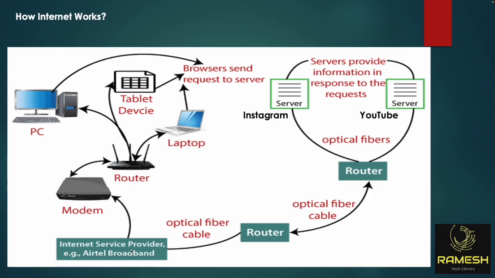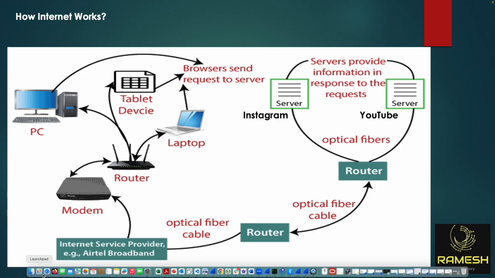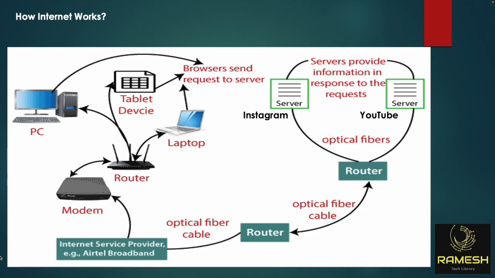How do service providers get the internet connection? They also get it from somewhere. Service providers get the internet connection from IXPs, which are called internet exchange points. So how are they connecting to the internet exchange point?